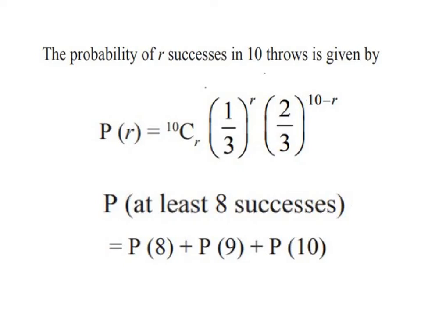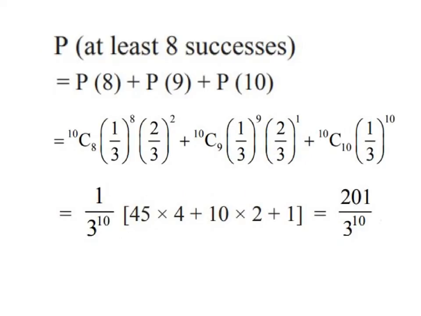According to the formula, P of x, here we use r instead of x. So P of r is equal to 10Cr times 1 by 3 power r times 2 by 3 power 10 minus r. At least 8 successes means 8 and more: 8, 9, 10. So probability of 8 plus probability of 9 plus probability of 10. We apply the values, add all, then simplify, and we get the solution 201 by 3 power 10. This is the combination method we used.